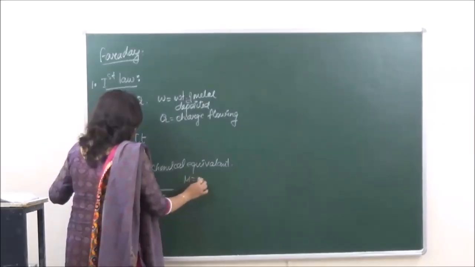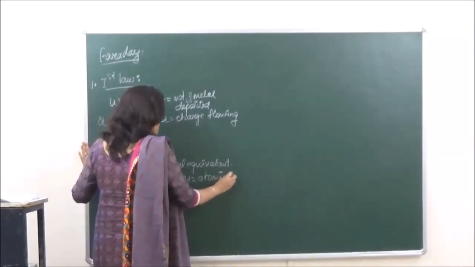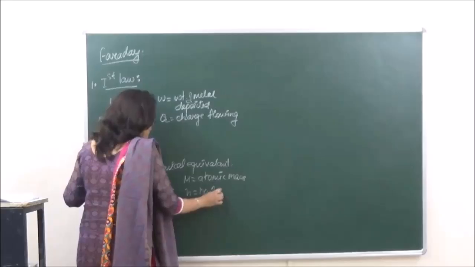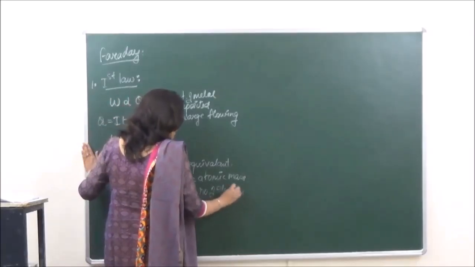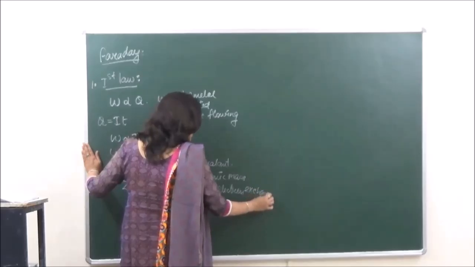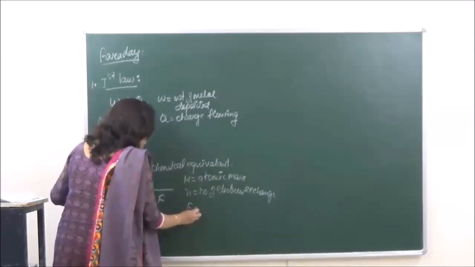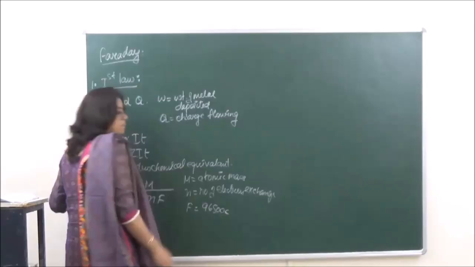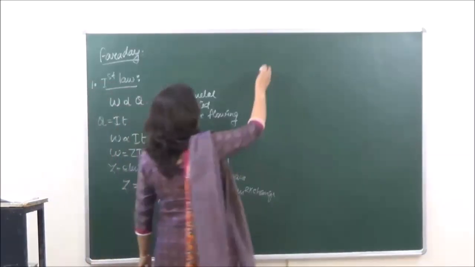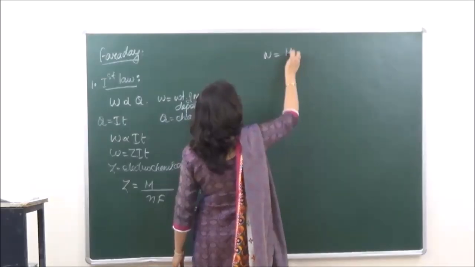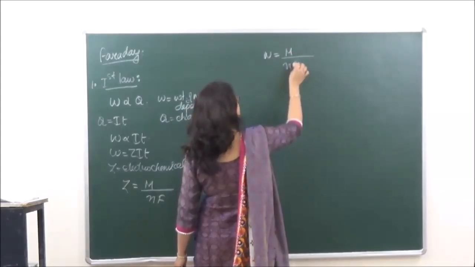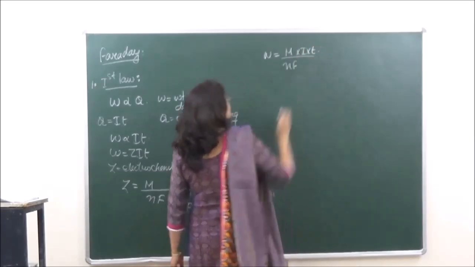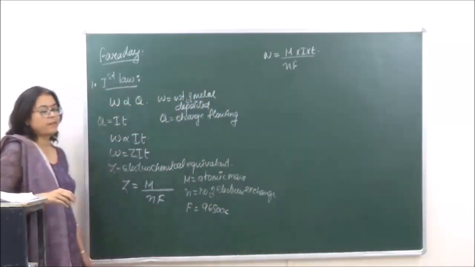So M over here is the atomic mass, N is equal to the number of electrons exchanged, and F is equal to 1 Faraday of electricity, which is 96500 Coulomb. Putting the value of Z in the above equation, we get W is equal to M upon NF into I into T. We can expect one numerical from this expression.